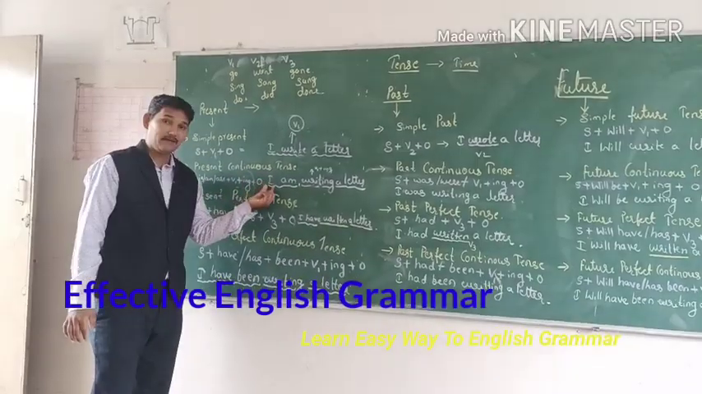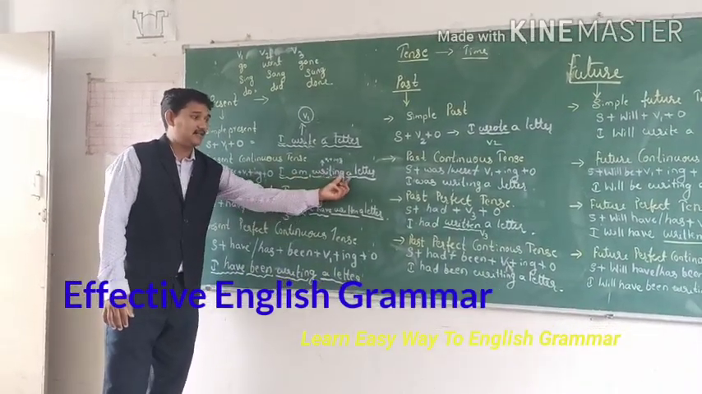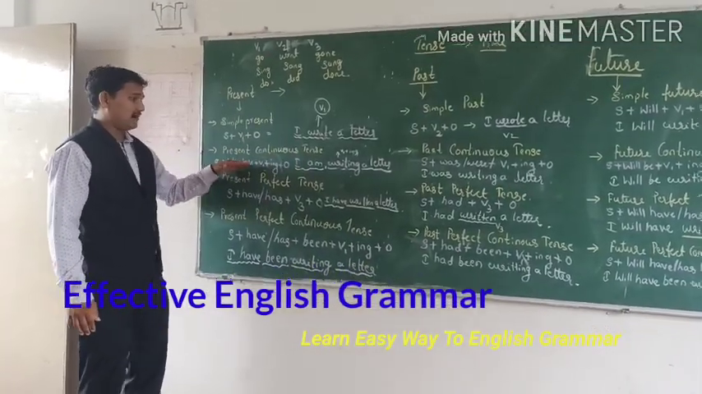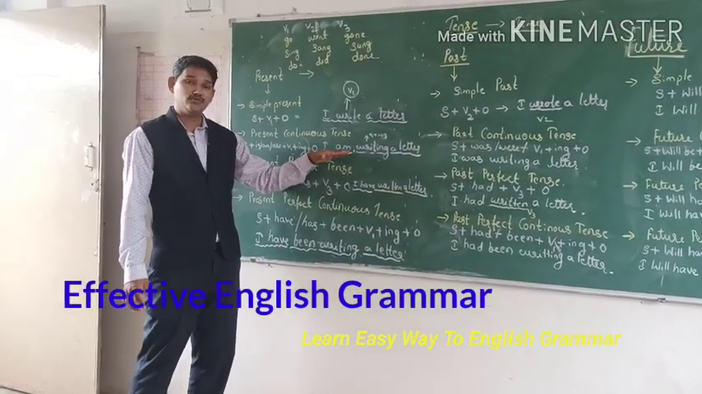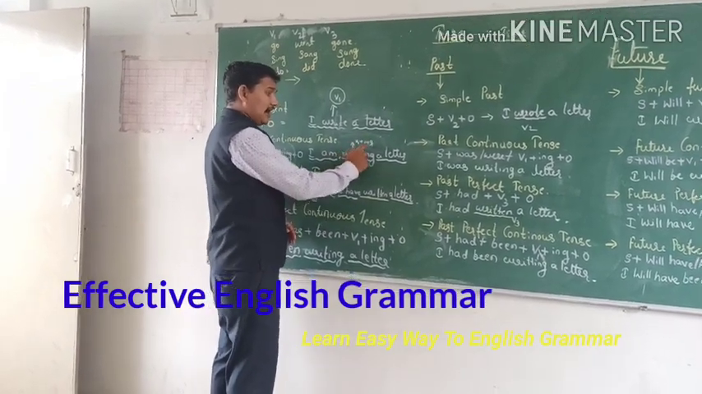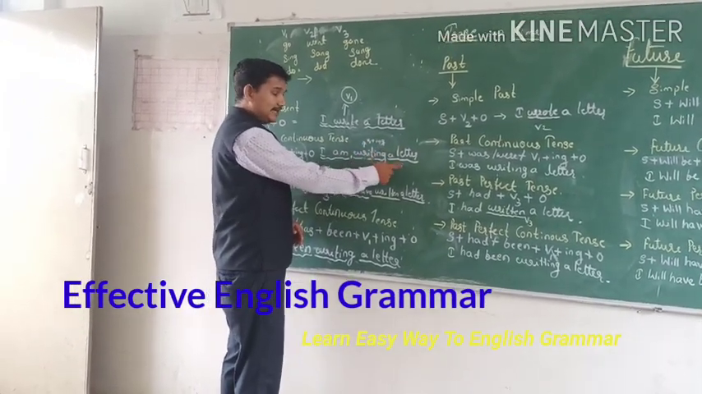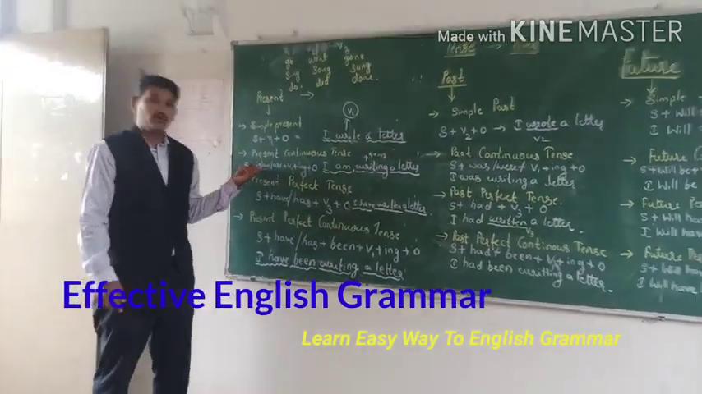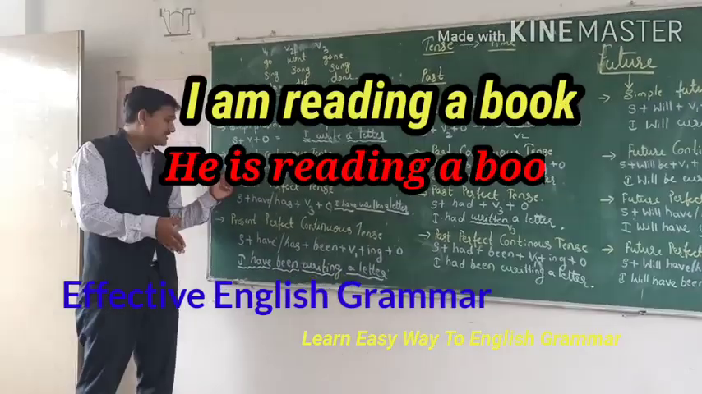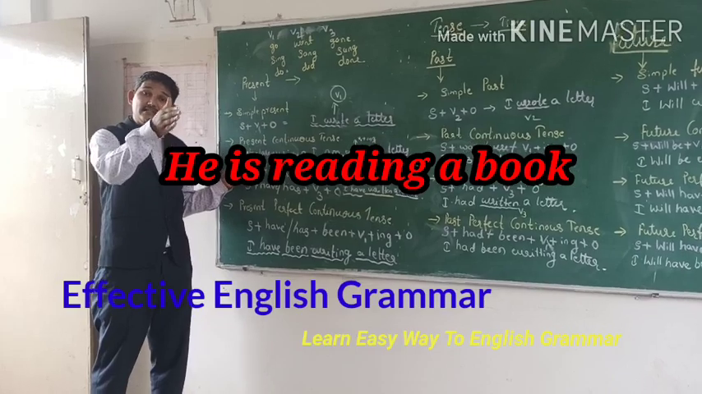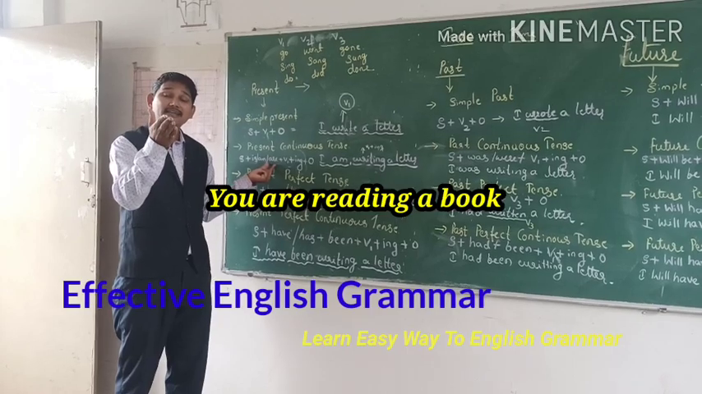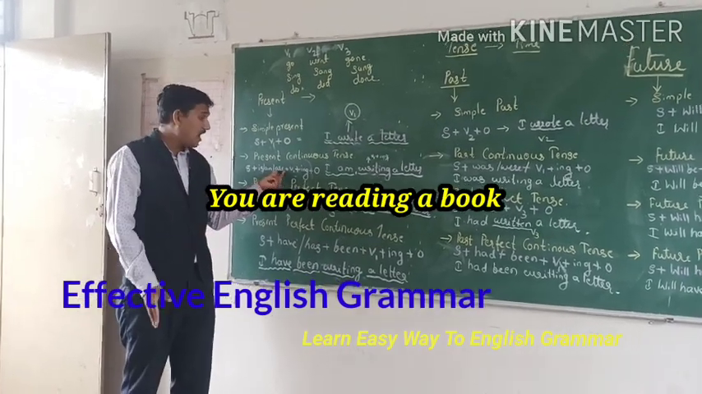See that, again I give the example. I am writing a letter. See here, its subject is I, and is and are is a helping word. I use here am, and writing. Write plus ing is writing, V1 form and ing, a letter. In this way we form the present continuous tense. I am reading a book. He is reading a book. Or we have to use are. You are reading the book.